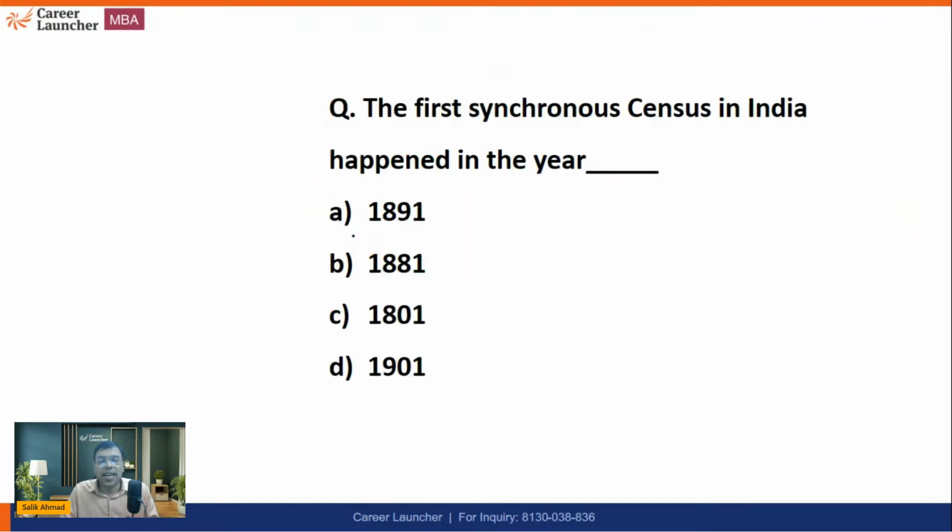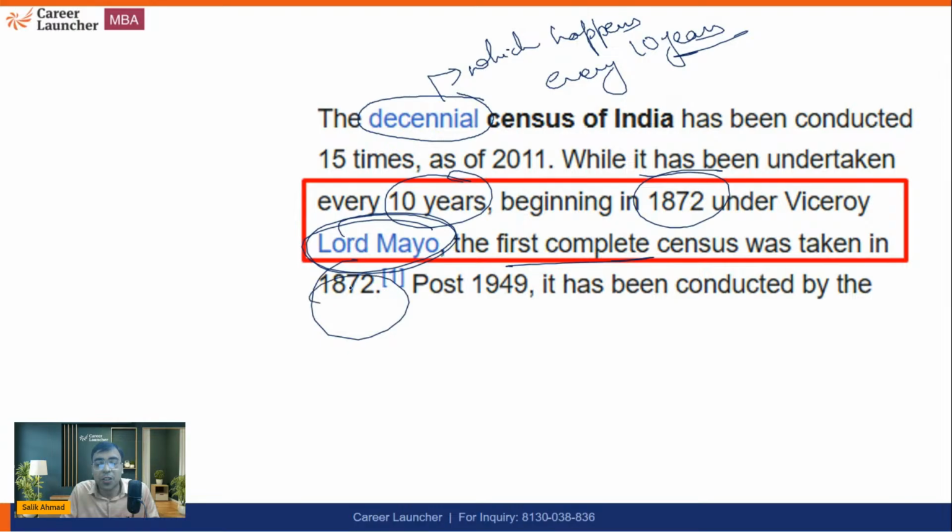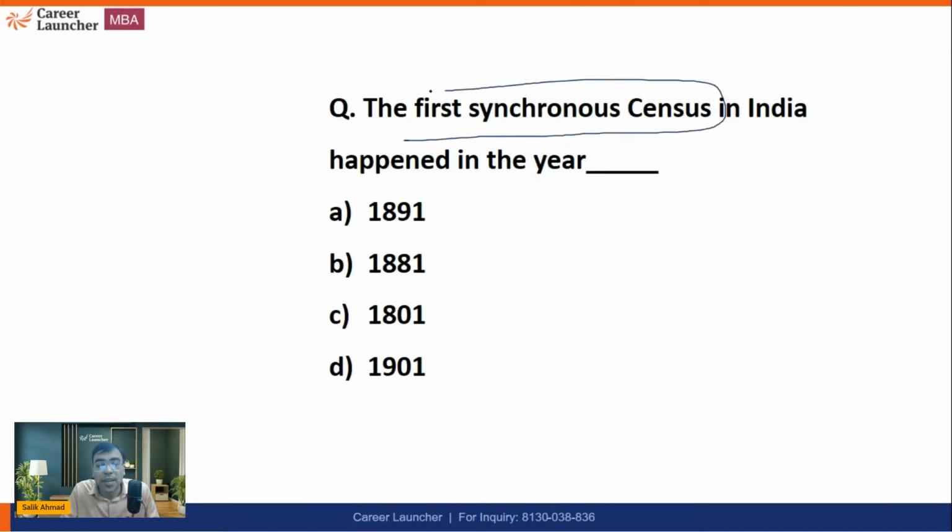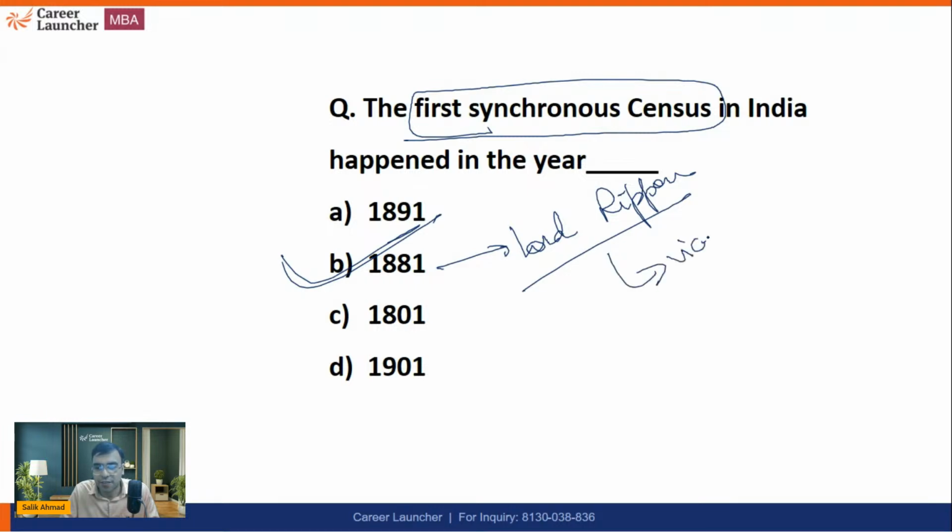The next one is, since we have discussed that the first complete census happened in 1872, the first synchronous census happened in India in which year? 1891, 1881, 1801, or 1901? And at that time, who was the Viceroy of India, or I would say the Governor General of India? Please tell me. I'll be very happy to know. Actually, the first synchronous census happened in 1881, and at that time Lord Ripon was the Governor General, or I would say Viceroy, of India.